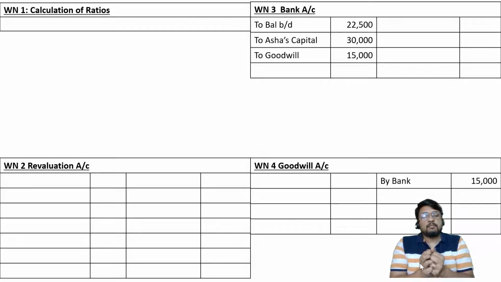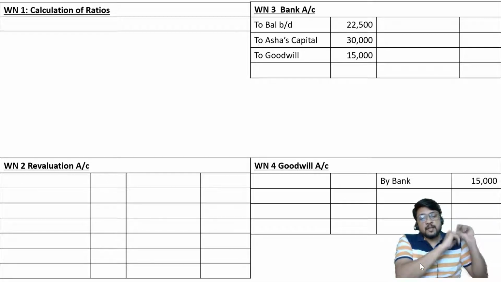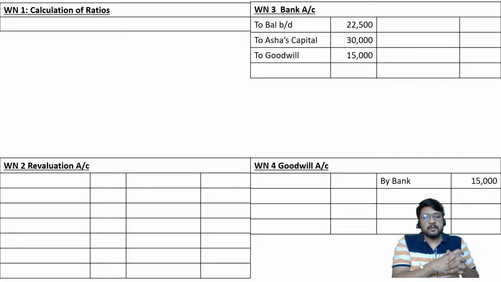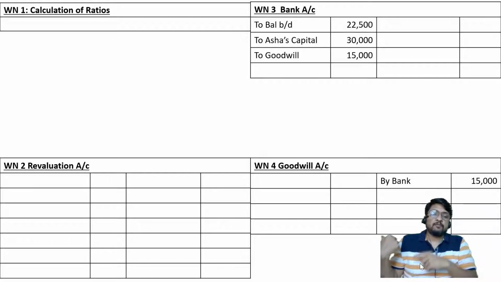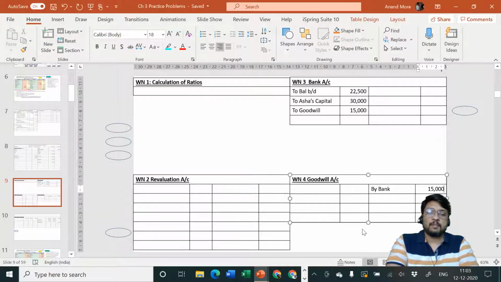The goodwill is given to the firm by old partners and their hard work. It is the hard work, dedication, excellence, striving for quality, striving for customer satisfaction by the old partners in the past few years, maybe 5 years, 10 years, whatever the case may be. Since they worked like that, the firm got the reputation. So in reality, this goodwill is the result of the old partners' efforts. So it is better to consider that this was coming in from old partners. So we'll say goodwill has gone out, but it came from old partners. So let us transfer it to the old partners' capital account credit side.